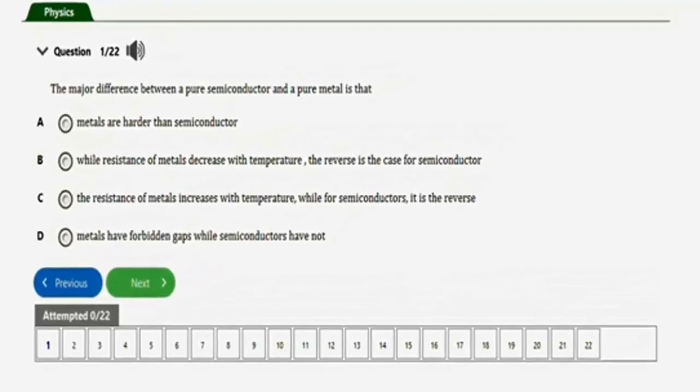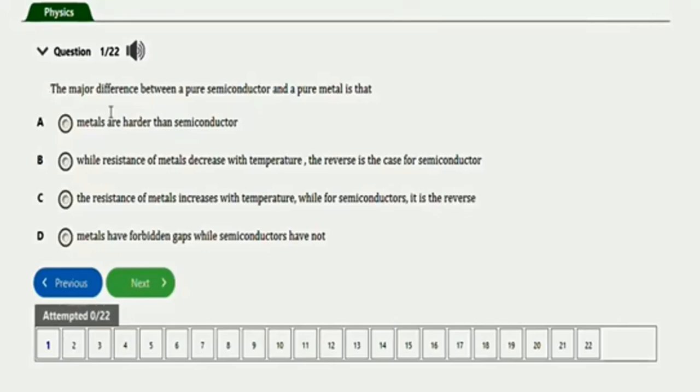In this video, we are going to learn how to deal with these physics exam repeated questions under metals, semiconductors, and insulators. So we have 22 repeated questions to practice with for these subtopics in electronics.